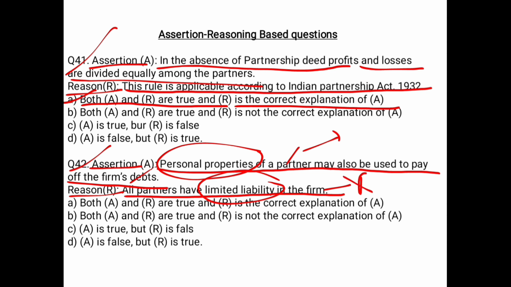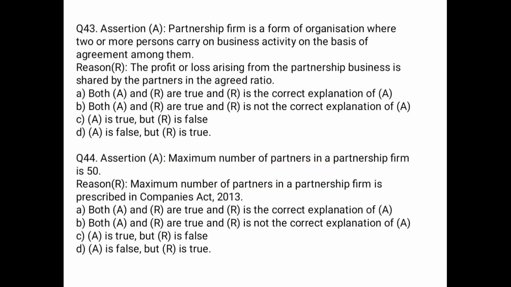You are going to write that A is true but R is false. So in this case, your option C is the right option. Perfect. Let's move towards the next question.